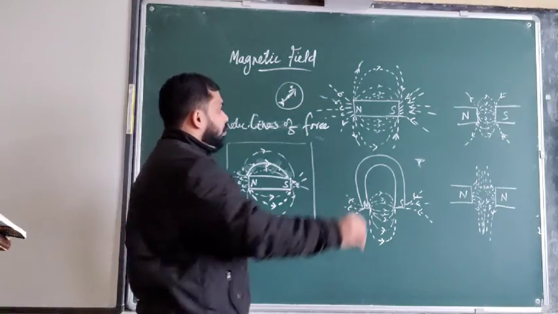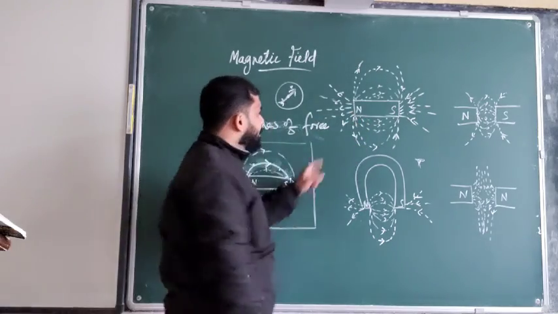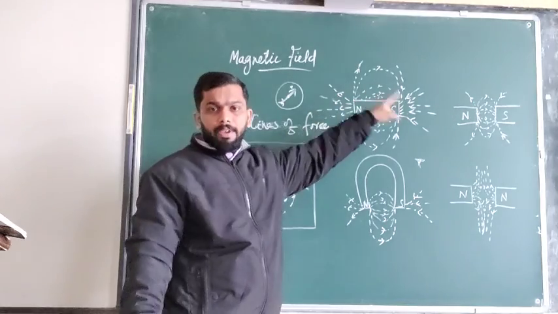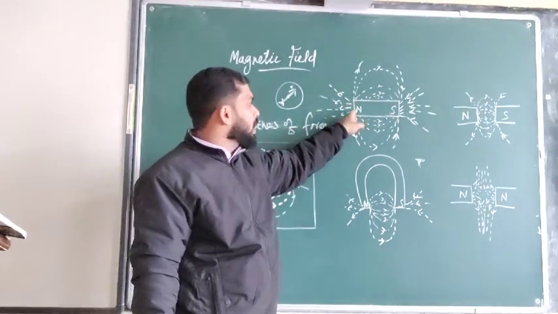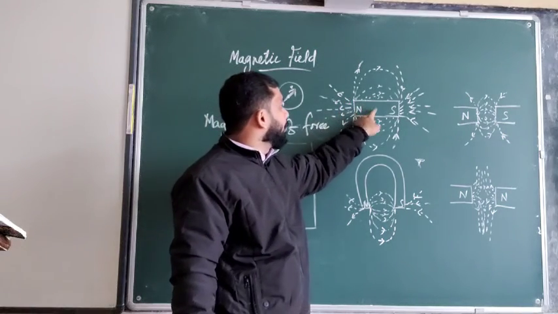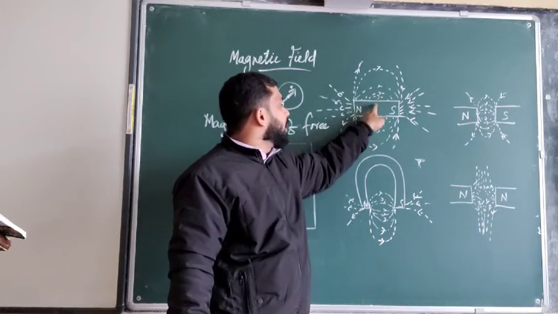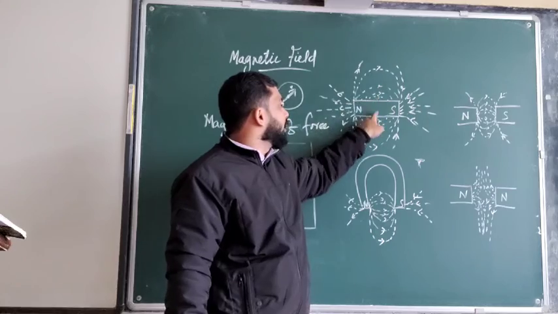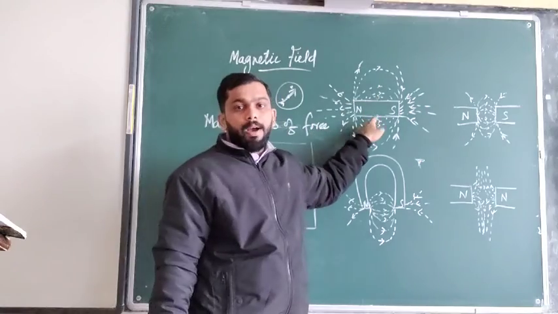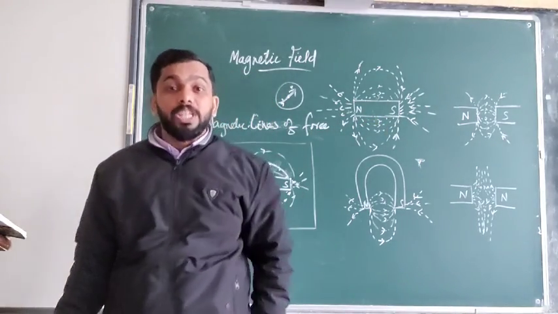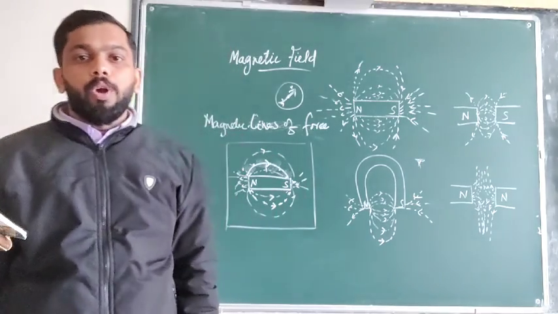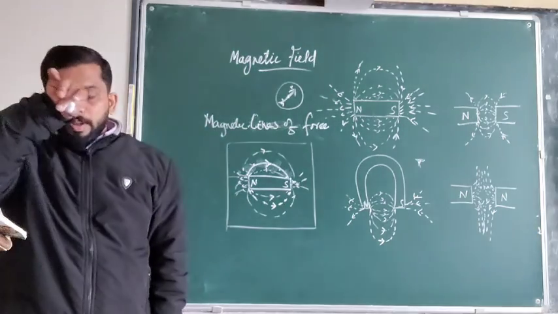So we can say that the poles have maximum power or maximum strength. When we travel from the pole to the middle, at the middle the field lines are missing. So we can say that at the middle the property of magnetism will be almost zero.